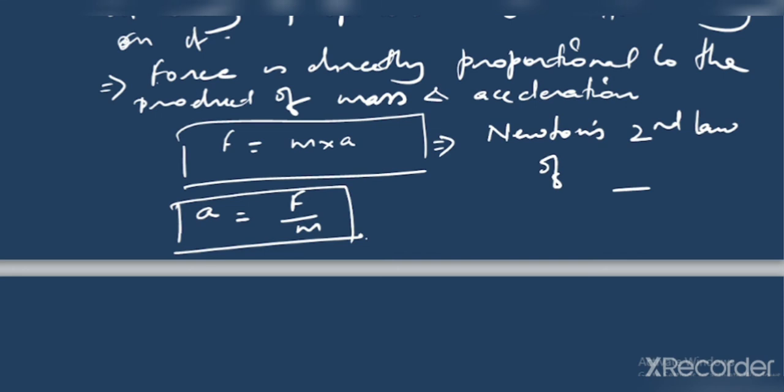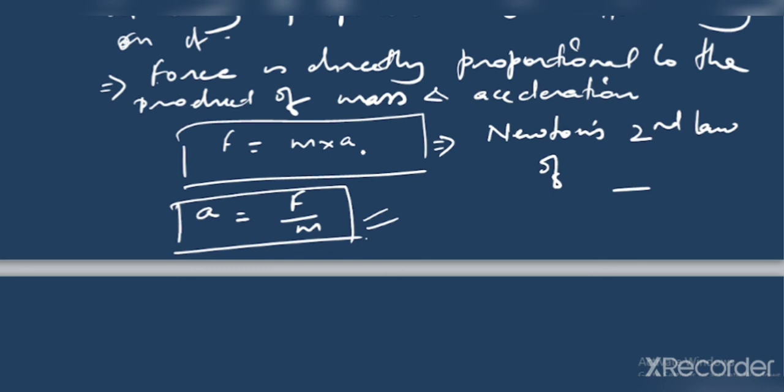These two are the factors which you have to keep in your mind, and these are the relations which you obtain out of the second law of motion. With the help of the second law of motion, you can find acceleration as well, in the form of this formula, where F is force, m is mass of the body, and a is the acceleration produced by the body. So I think it is now very clear what the second law of motion is.